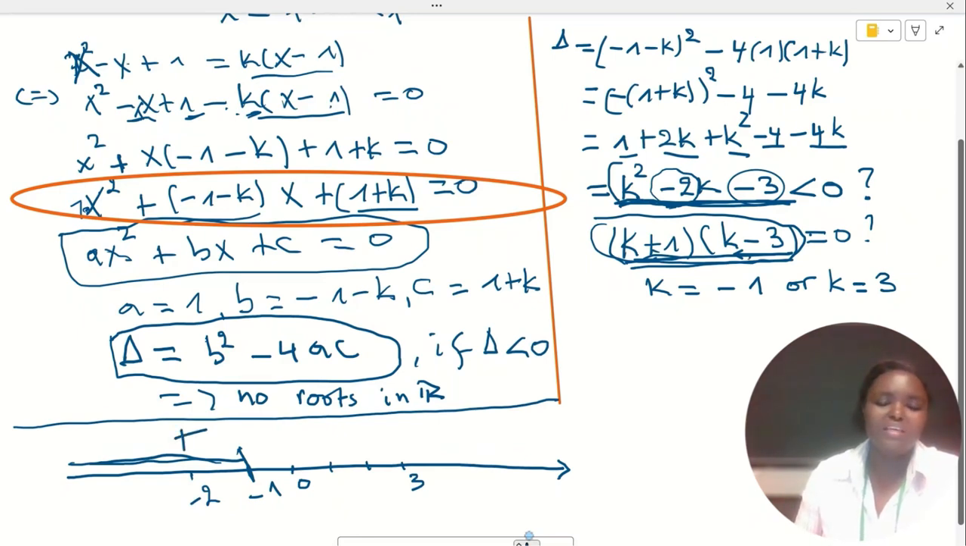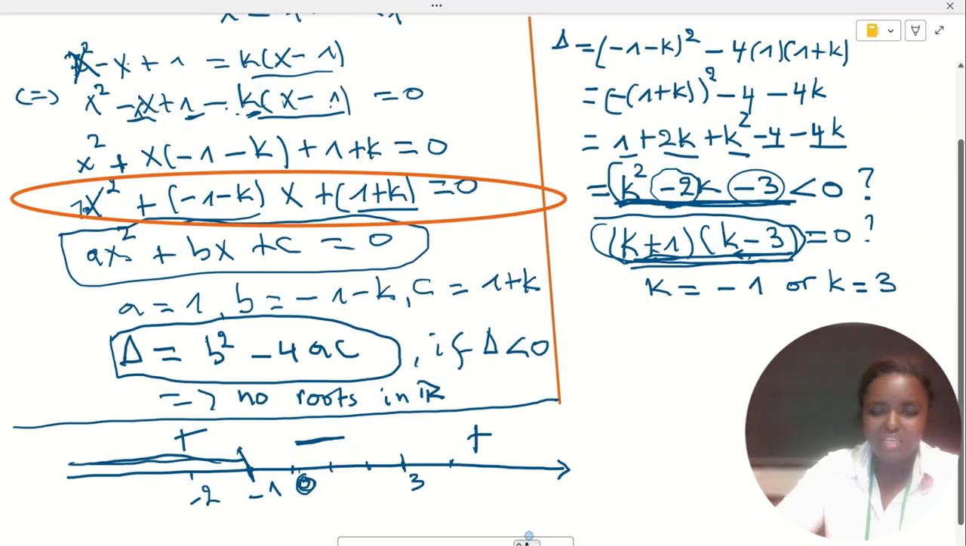And if we take a value in between minus 1 and minus 3, let's say we take 0, then our expression will be negative, because k squared is 0 and 2k is 0, then minus 3, which is negative. But if we take a value in here, then we will have 4, which is positive and positive. Then we have a positive value here.